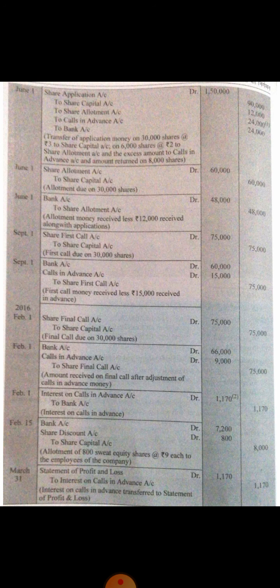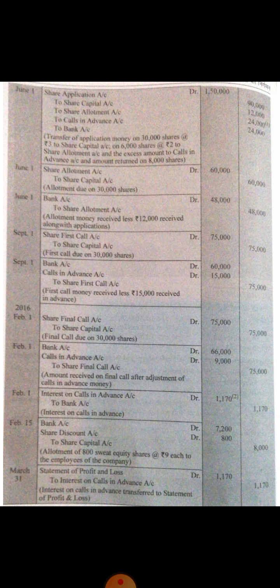Now you can see that in second entry total calls in advance was rupees 24,000. Clear? We have already adjusted 15,000 out of this 24,000 towards first call. So the balance amount is 9,000. 24,000 minus 15,000, balance amount is rupees 9,000. Clear?